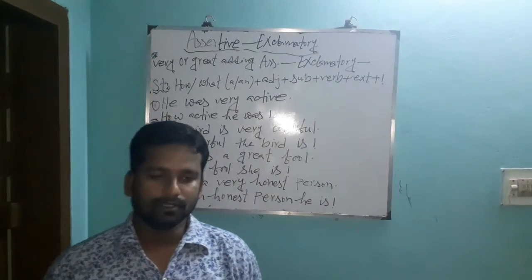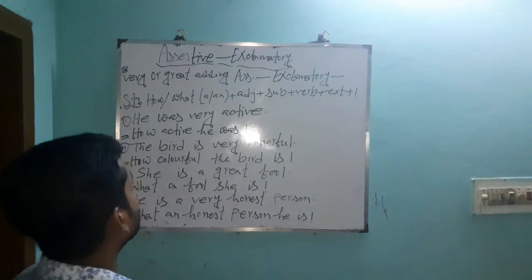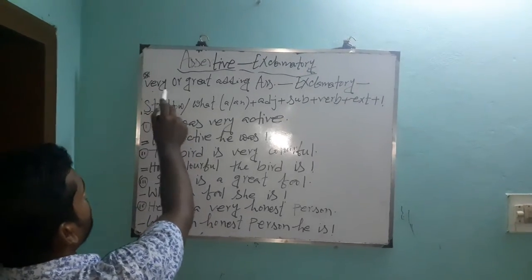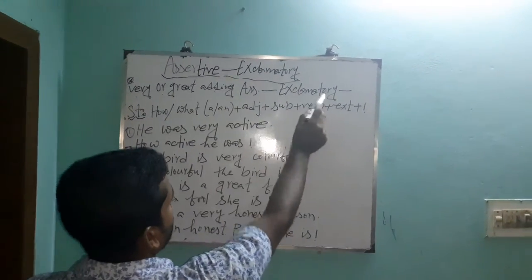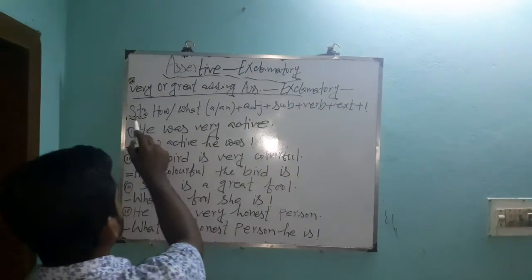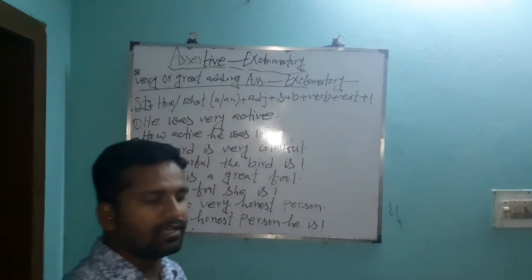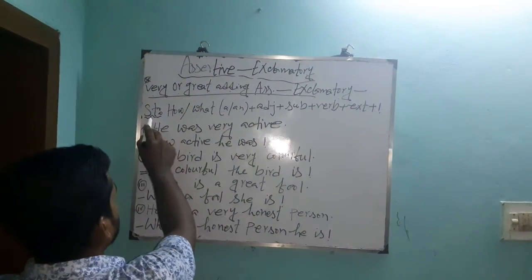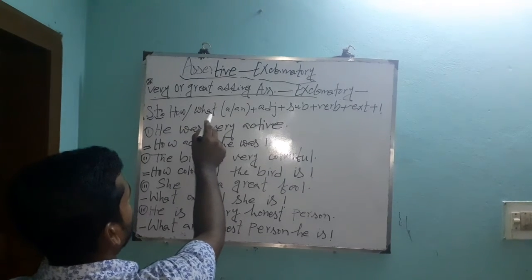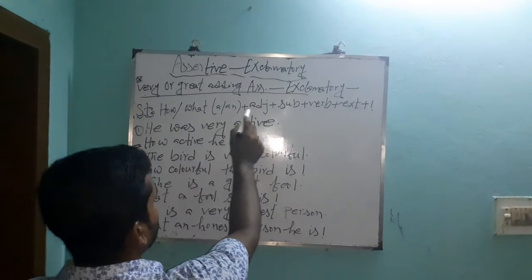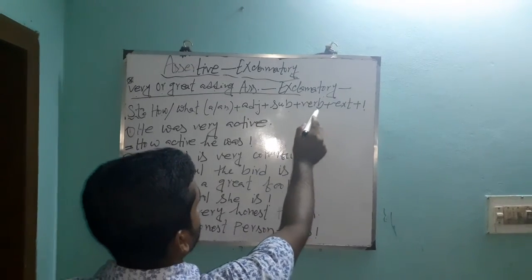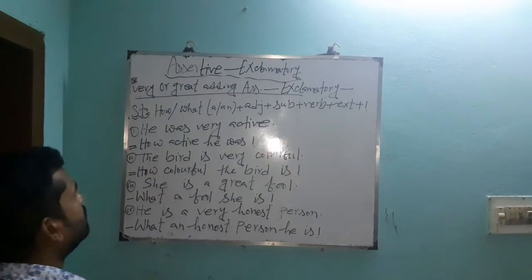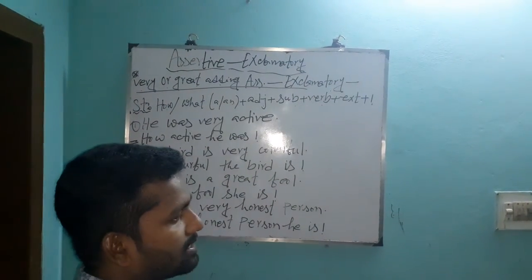Anyway, today we discuss about assertive to exclamatory. First rule, changing assertive to exclamatory. And what is the structure of it? Now, dear students, take your notebook and pen and look at the whiteboard. What I write. The structure is How or What, plus A or An, plus adjective, plus subject, plus verb, plus extension, plus exclamation mark. This is the structure for changing assertive to exclamatory.